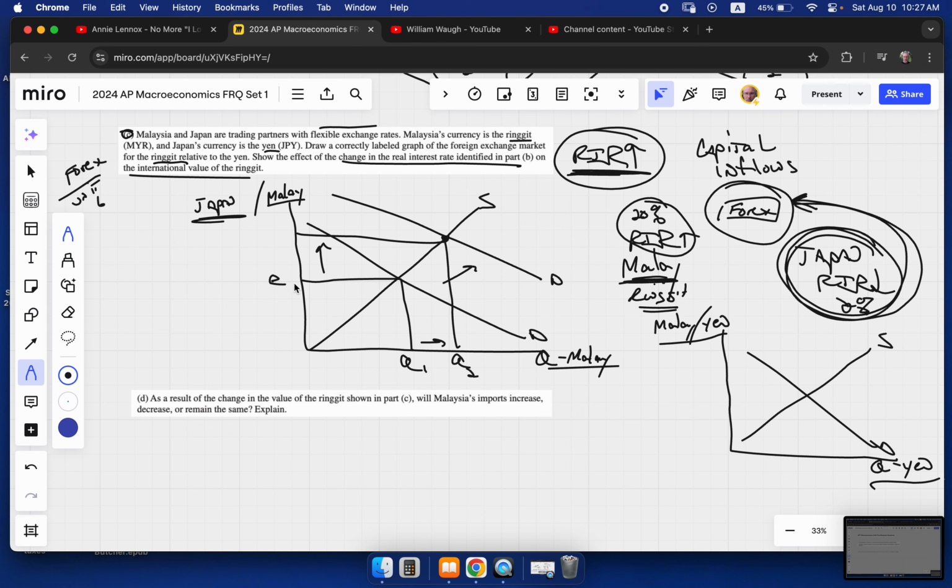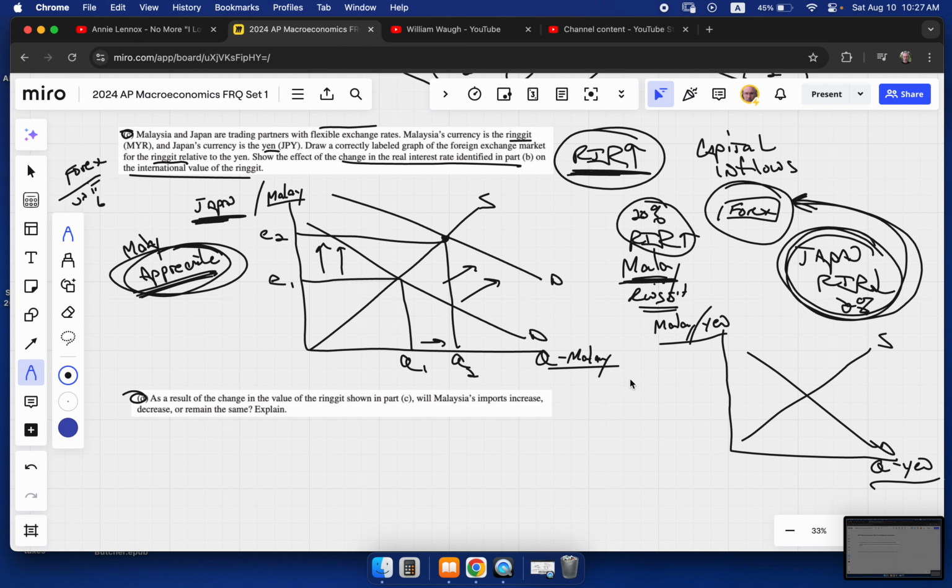This is exchange rate 1, exchange rate 2. What we recognize is that as the demand for the ringgit goes up, it's going to cause the ringgit to appreciate in value. As the ringgit gets stronger, it's going to take more Japanese yen to buy 1 ringgit, which means that the Malaysian currency has appreciated. It takes more Japanese yen to buy 1 ringgit, therefore the Malaysian currency has appreciated. Cool. There you go. I think that's exactly what they're looking for right there.